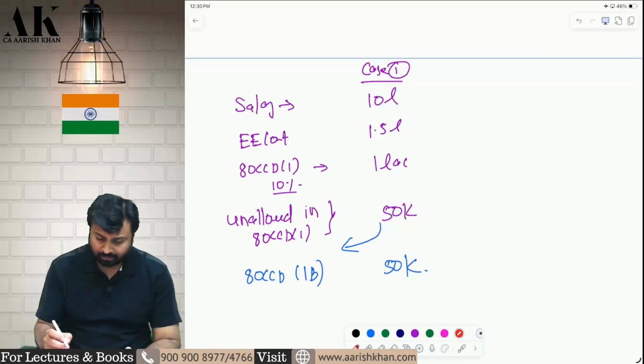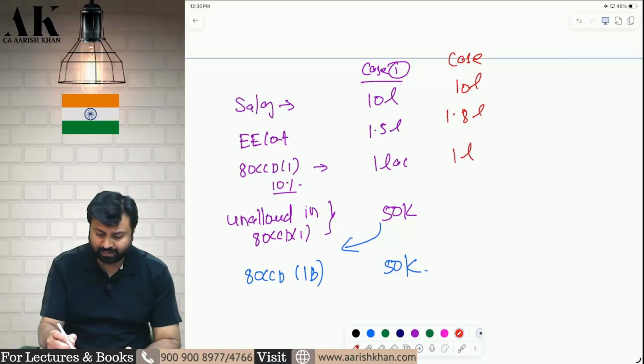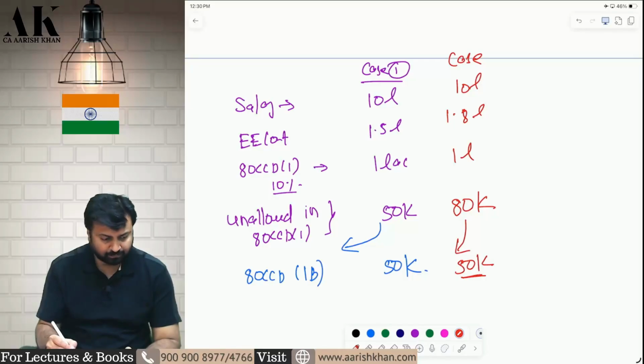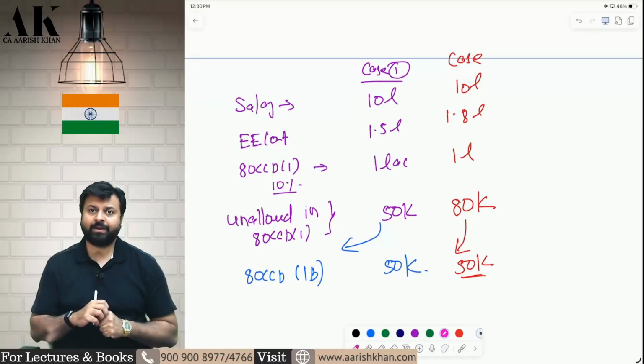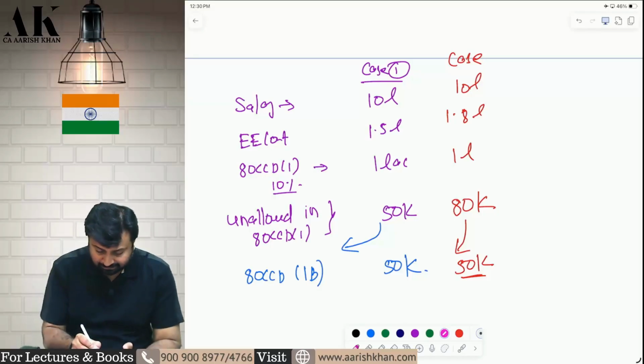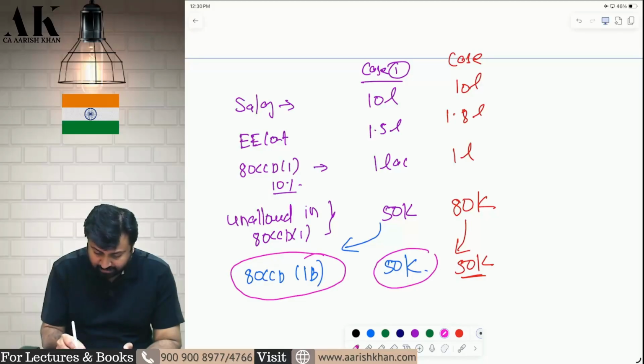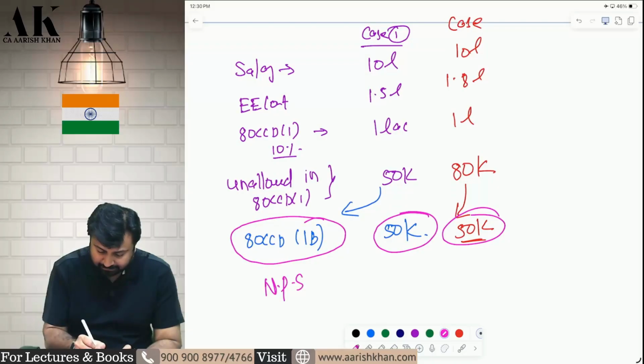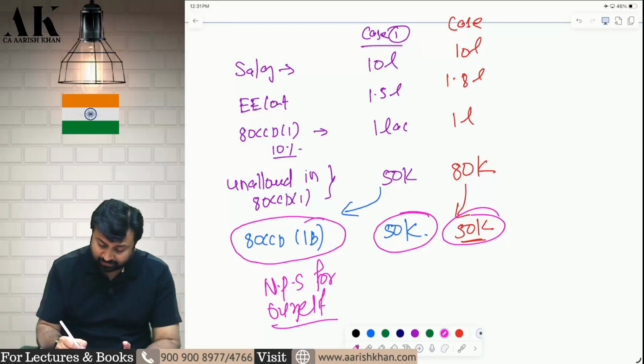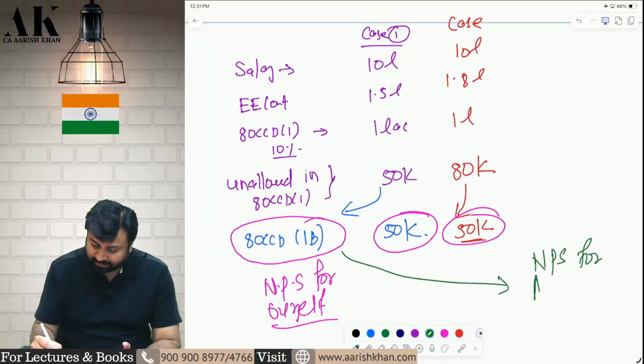Okay. Now case 2. Suppose this is 10 lakh, this is 1.8 lakhs. How much will be allowed in subsection 1? 10% of salary, 1 lakh. How much is unallowed in subsection 1? 80,000. So how much you can claim in subsection 1B? You can claim 50,000 in 1B. Okay. Now pay attention. Now the law says that earlier we used to utilize this 50,000 only for making NPS for ourselves. That is for assessee. Now you can utilize this 50,000 for making NPS for minor child also.